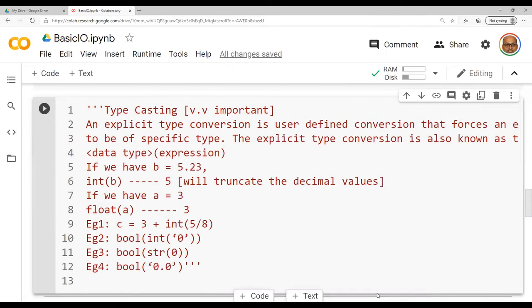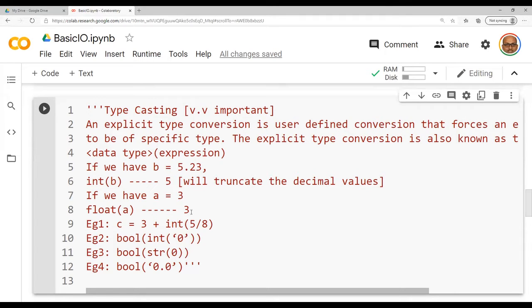So here is how we are going to do it. See here, b is equal to 5.3. 5.3 is a float value which has a decimal part, namely 0.3, attached to it. If I use int before the variable b, I am forcefully trying to convert the float value to an integer, which means the decimal part will get truncated.